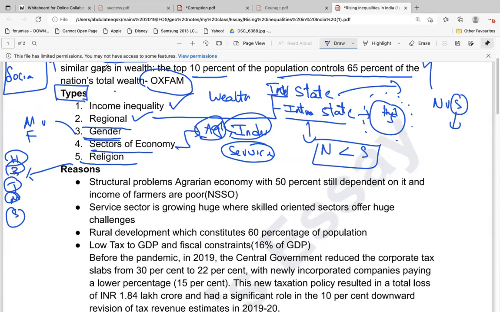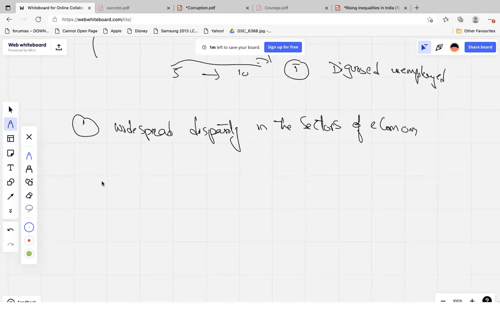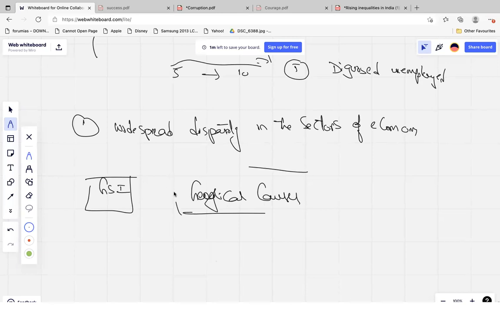Now, what are the causes? Let's assume that this question was asked in GS1. So what will you write here in GS1? First, you will talk about the geographical causes. What are the geographical causes of such inequalities?